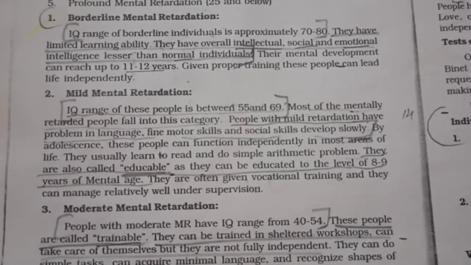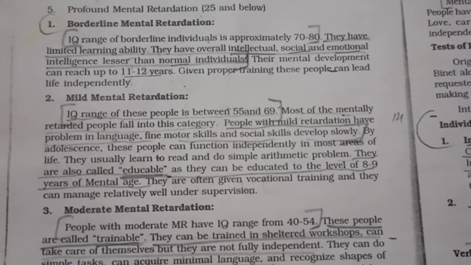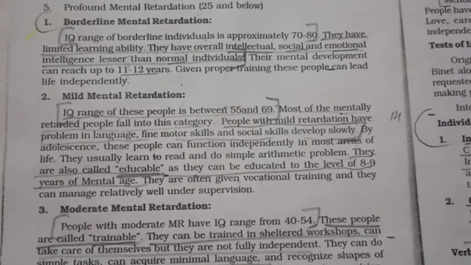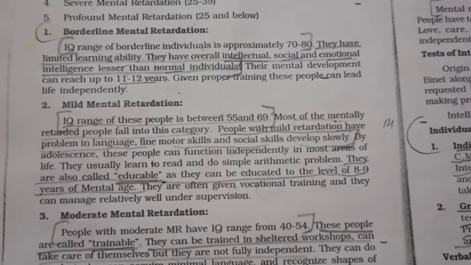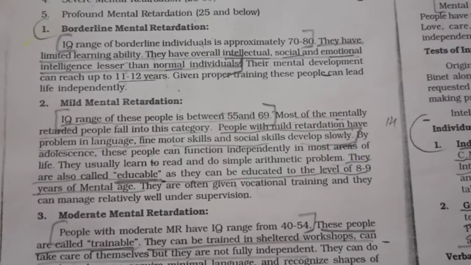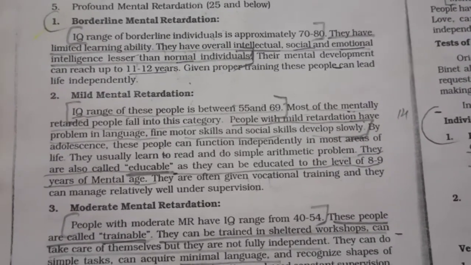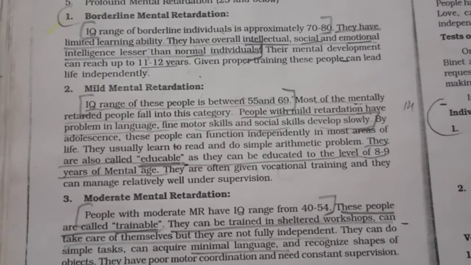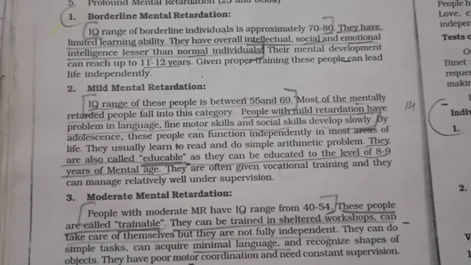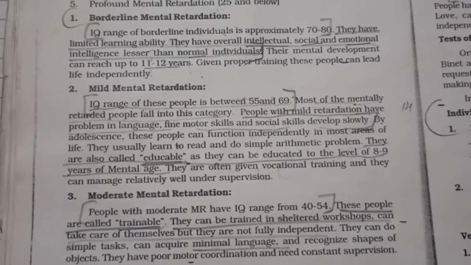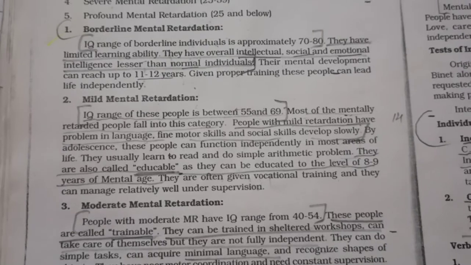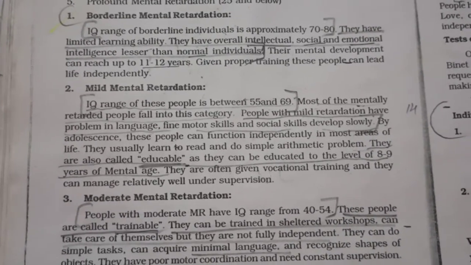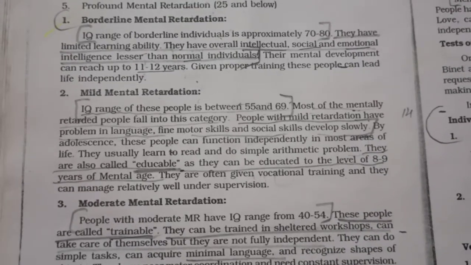So this is the second classification. Even in this, the first point is compulsory, that is, the IQ range of these people is between 55 to 69, and most of the people fall into this category. Mild mental retardation people have problems in language, fine motor skills, and social skills, but they slowly develop.